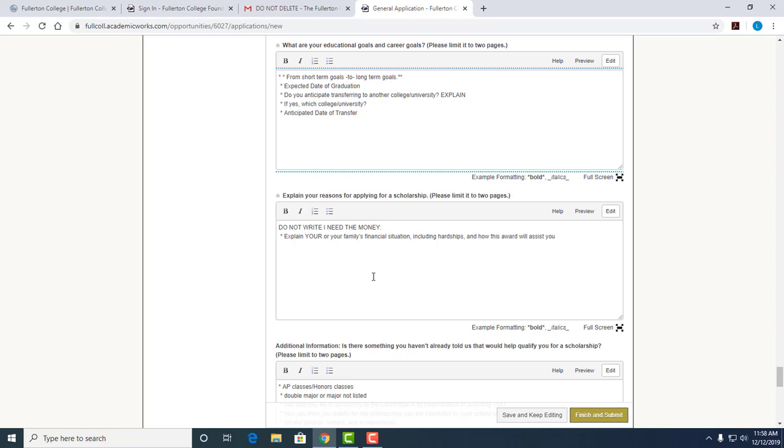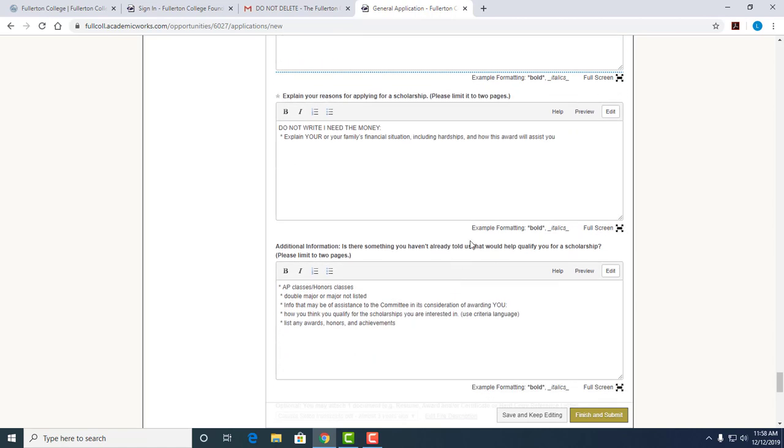Or maybe you are just an outstanding student and you feel that you are deserving of these scholarships, then include all of that information in detail: why you feel that you qualify, why you deserve them, and give detail to support what you've done to accomplish that and get to the point where you feel you're deserving of these scholarships.